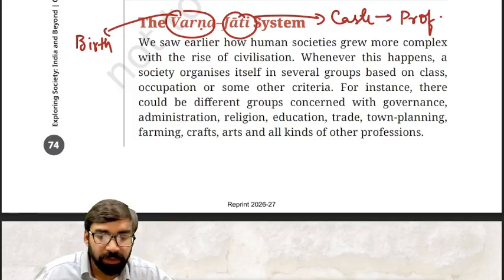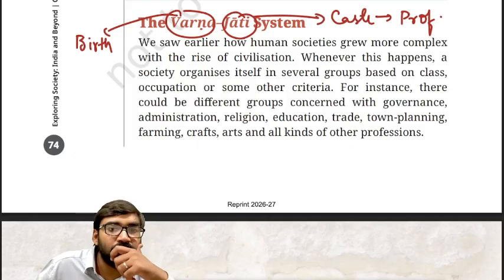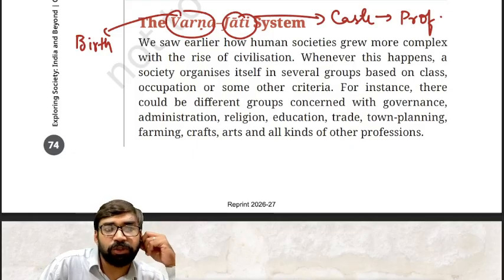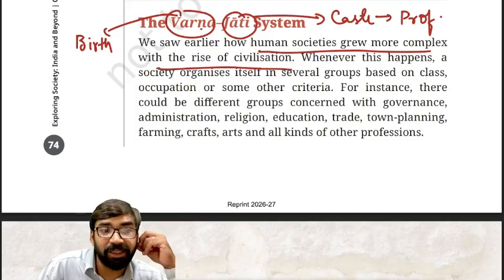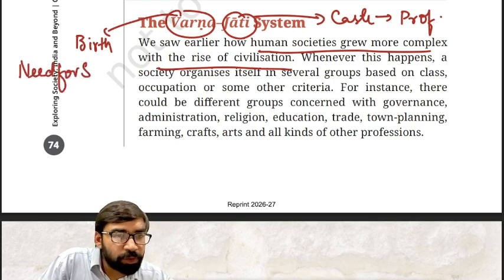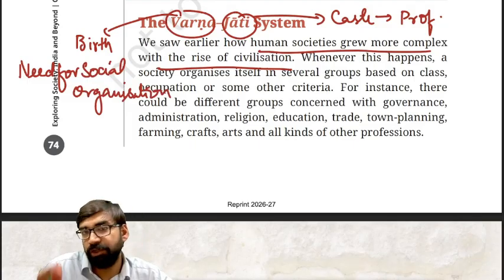Clear? Fine. So first of all, we need to understand why there was a need for social organization. Clear? Why did socially organized things come into the picture? This much is clear to all of you. So we saw earlier also how human societies grew more complex with the rise of civilization. So complexity came. Clear? So try to understand, there was a need for social organization now. Why was there a need for social organization?